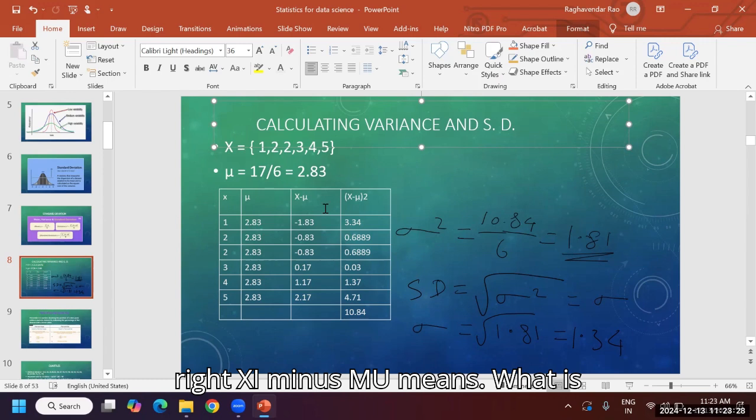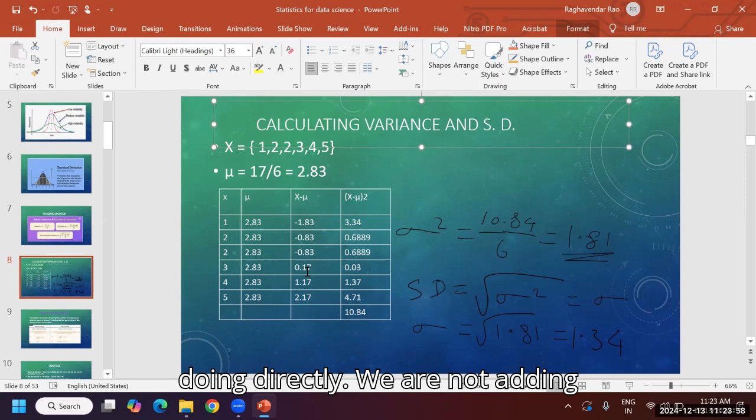For the first one, 1 minus 2.83 is minus 1.83, and like that for all the values: minus 0.83, minus 0.83, then 0.17, 1.17, 2.17. If we add, it will come almost to 0.